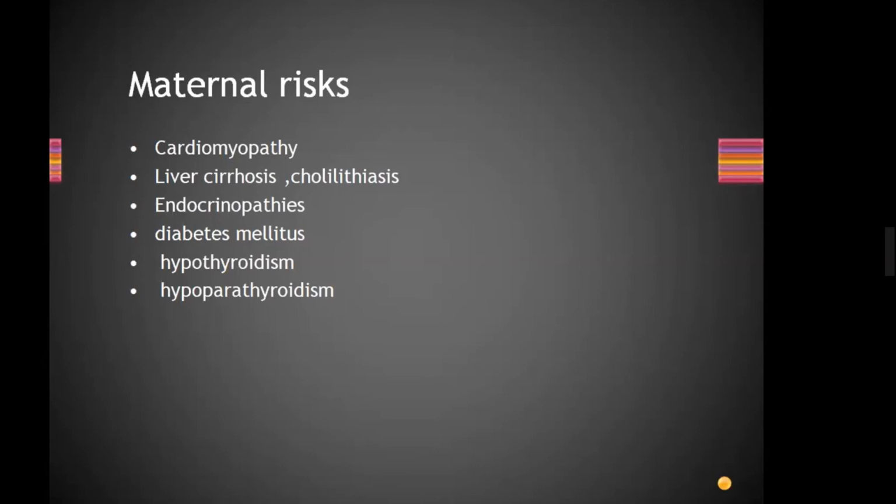In sickle cell it starts from the brain, here it starts from the heart. In thalassemia, it starts from cardiomyopathy, from the heart. It will start from the heart, cardiomyopathy, and then comes liver cirrhosis or cholelithiasis, and then endocrinopathies. All other three are endocrinopathies: diabetes mellitus, hypothyroidism, hypoparathyroidism, right? Three endocrinopathies and two others, cardiomyopathy, liver, heart problem. Liver, remember, it is very important in thalassemia: heart problem, liver problem, endocrinopathies. Only three problems.